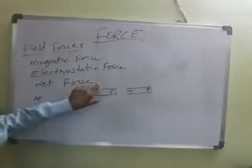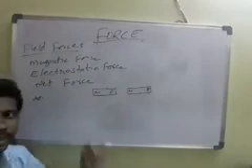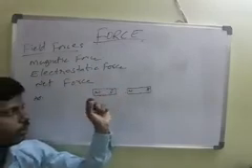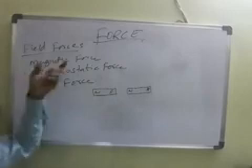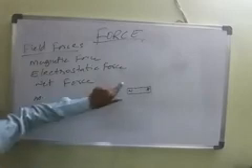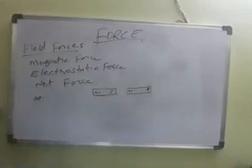Otherwise, you take one magnet and any iron pin, it will attract without contact, without touching. With a certain force it will pull. This is the magnetic force. So the force that gives results without contact is called a magnetic force.